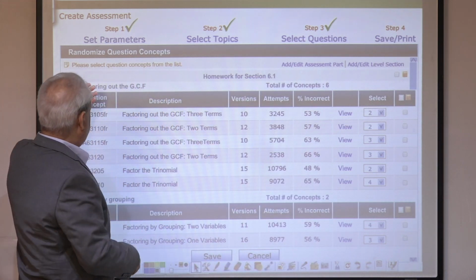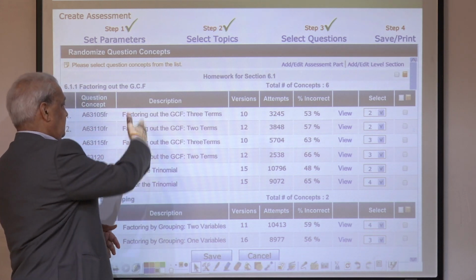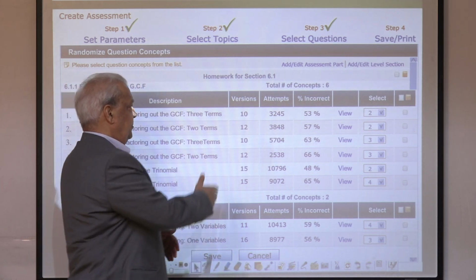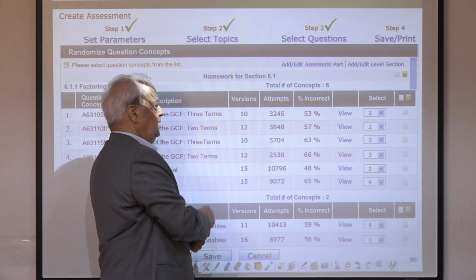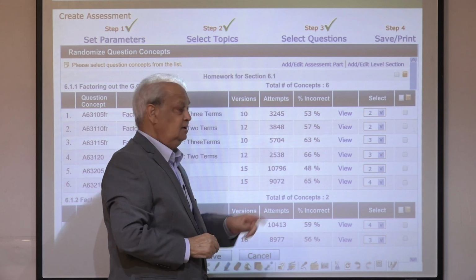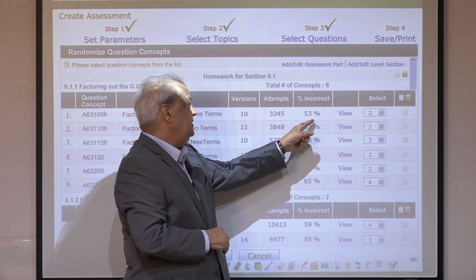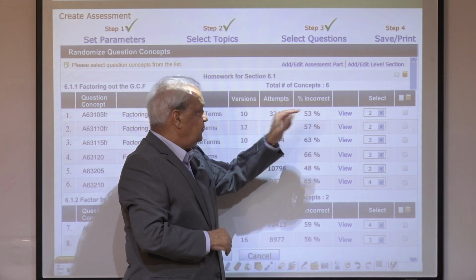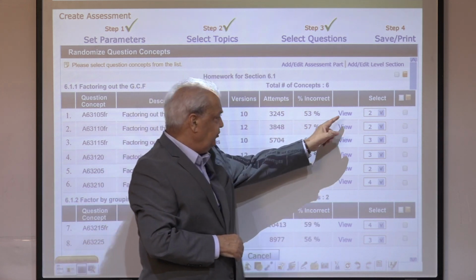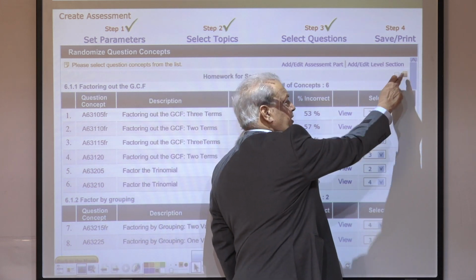You have lists of questions, their concept code as I defined before, description of the item, number of variations of this item, number of attempts, how many times this item was attempted, 3,245 times. How many times it was answered incorrectly, 53% of the time. You can view the item by clicking on view, and also there is an icon for calculator.